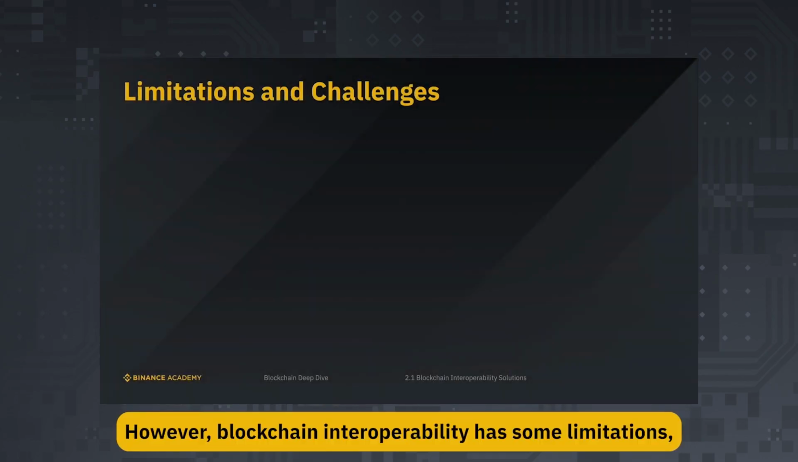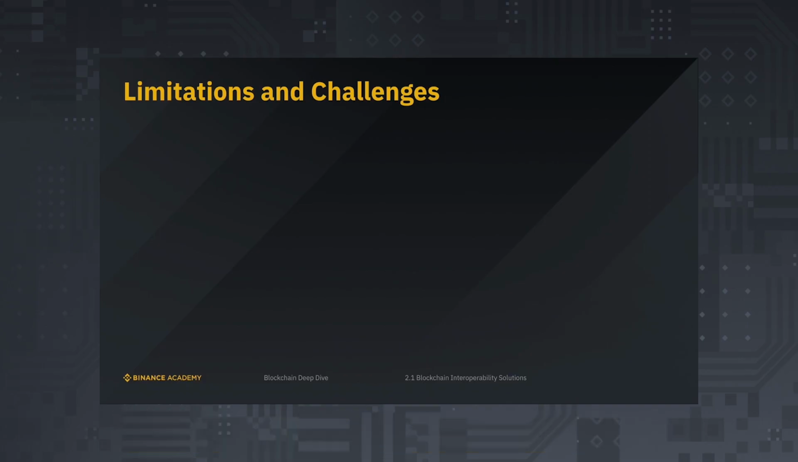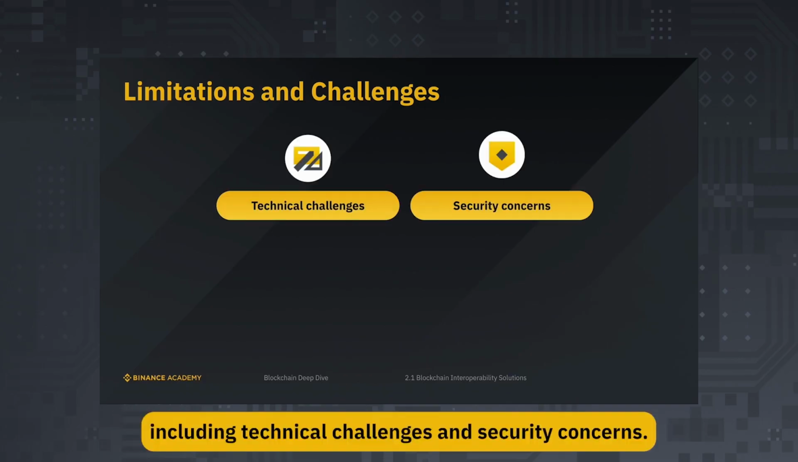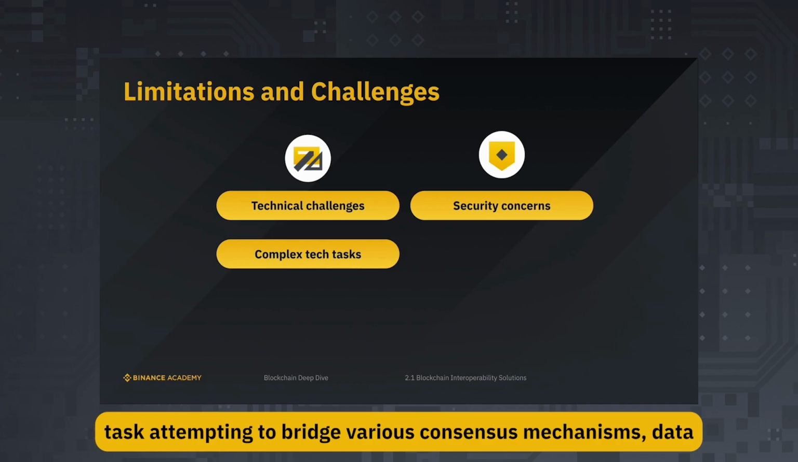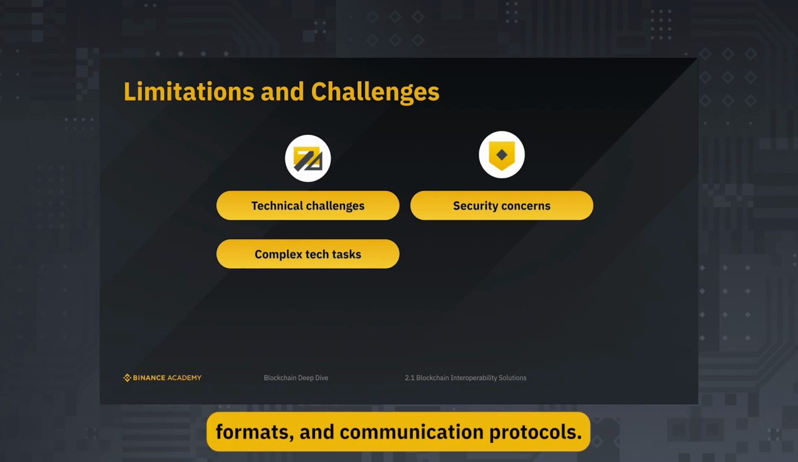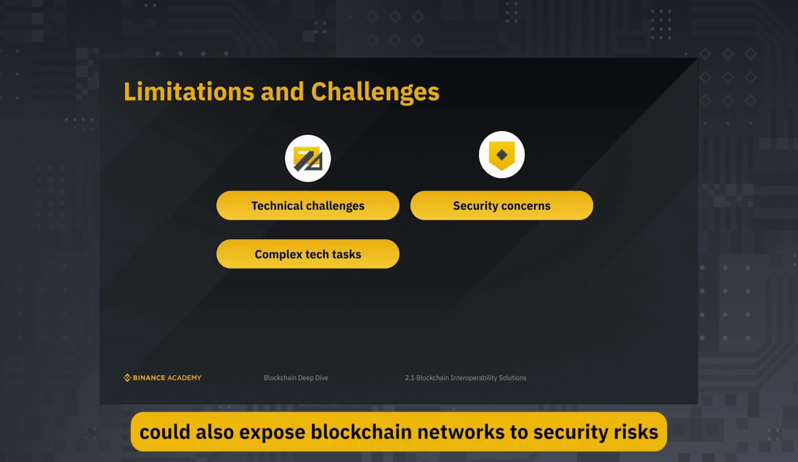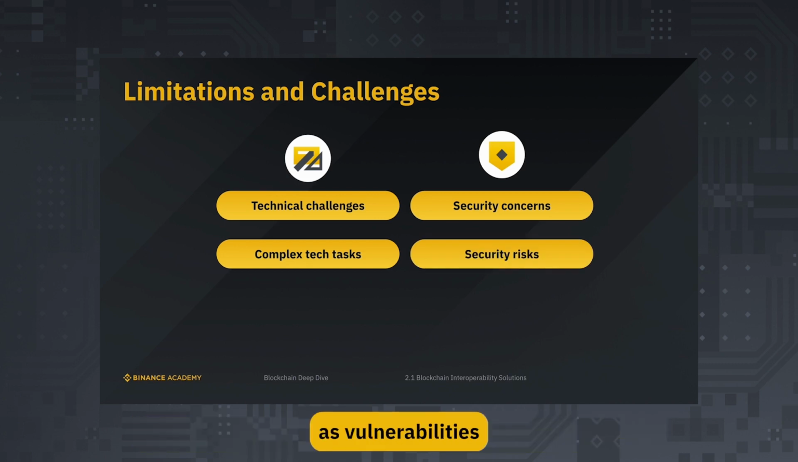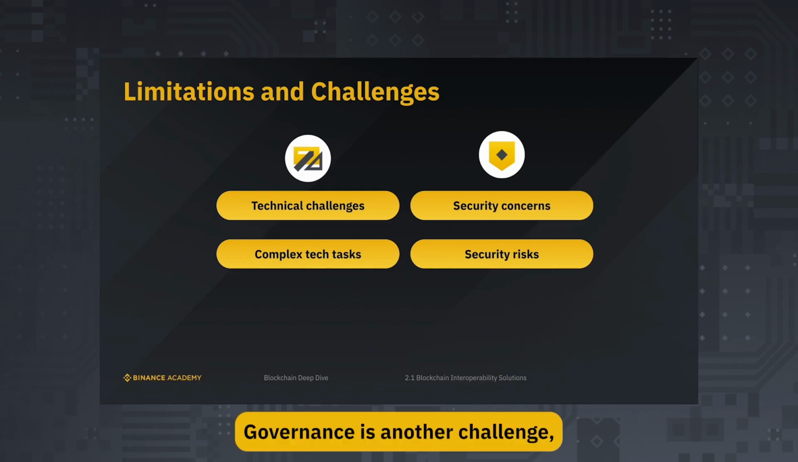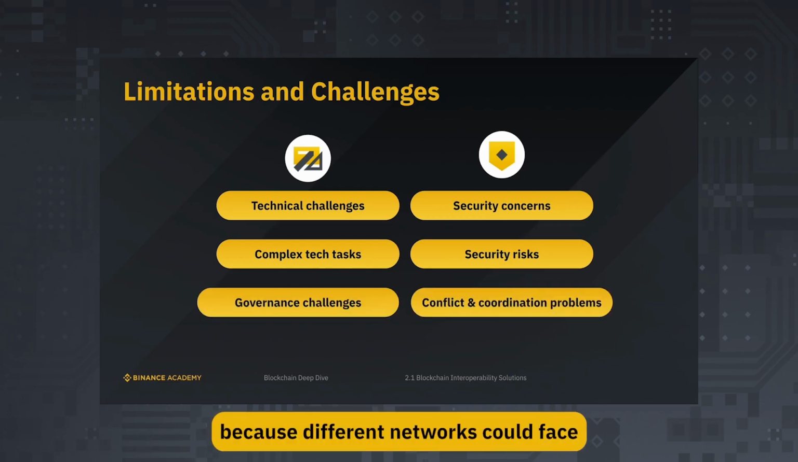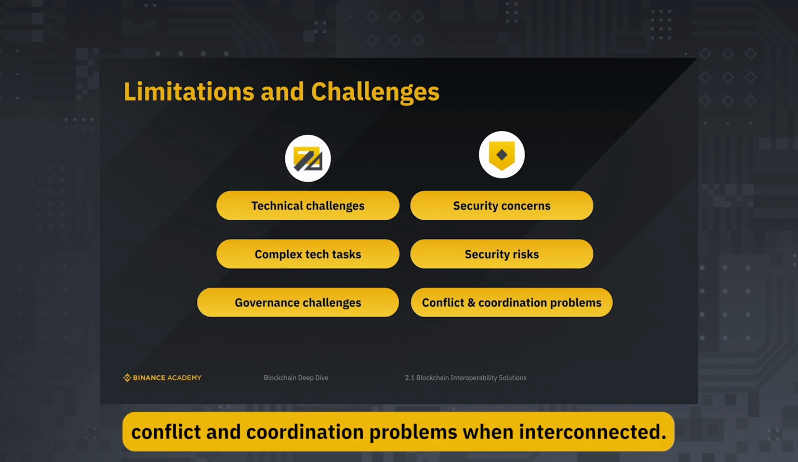However, blockchain interoperability has some limitations, including technical challenges and security concerns. Achieving true interoperability is a complex technical task, attempting to bridge various consensus mechanisms, data formats, and communication protocols. Cross-chain interoperability solutions could also expose blockchain networks to security risks, as vulnerabilities in one chain could affect other connected chains. Governance is another challenge because different networks could face conflict and coordination problems when interconnected.